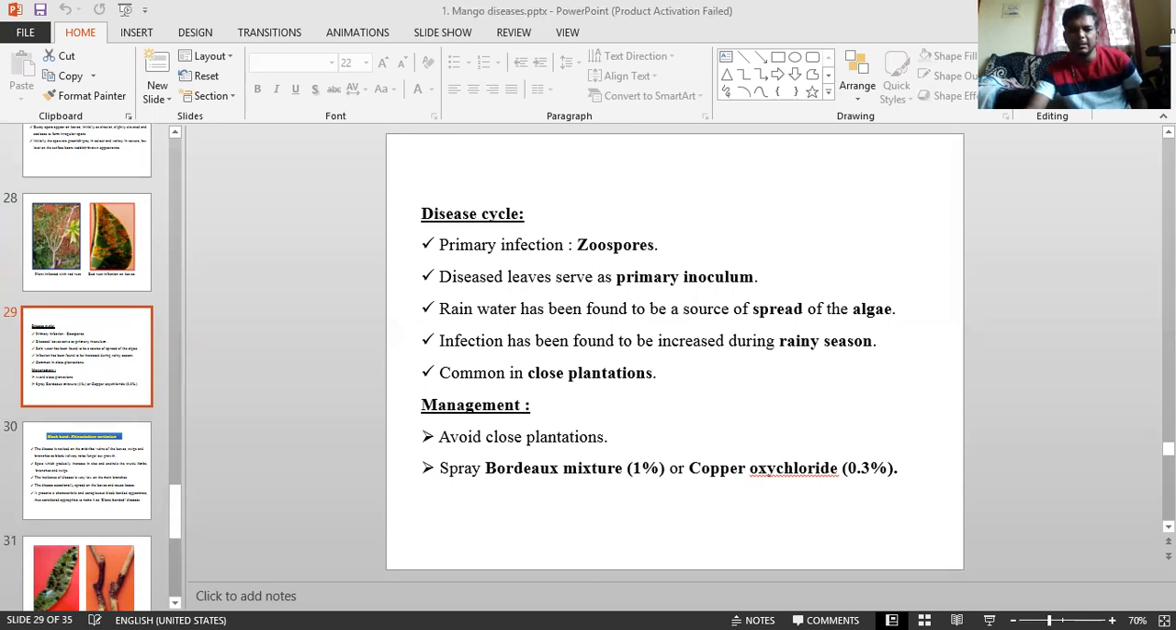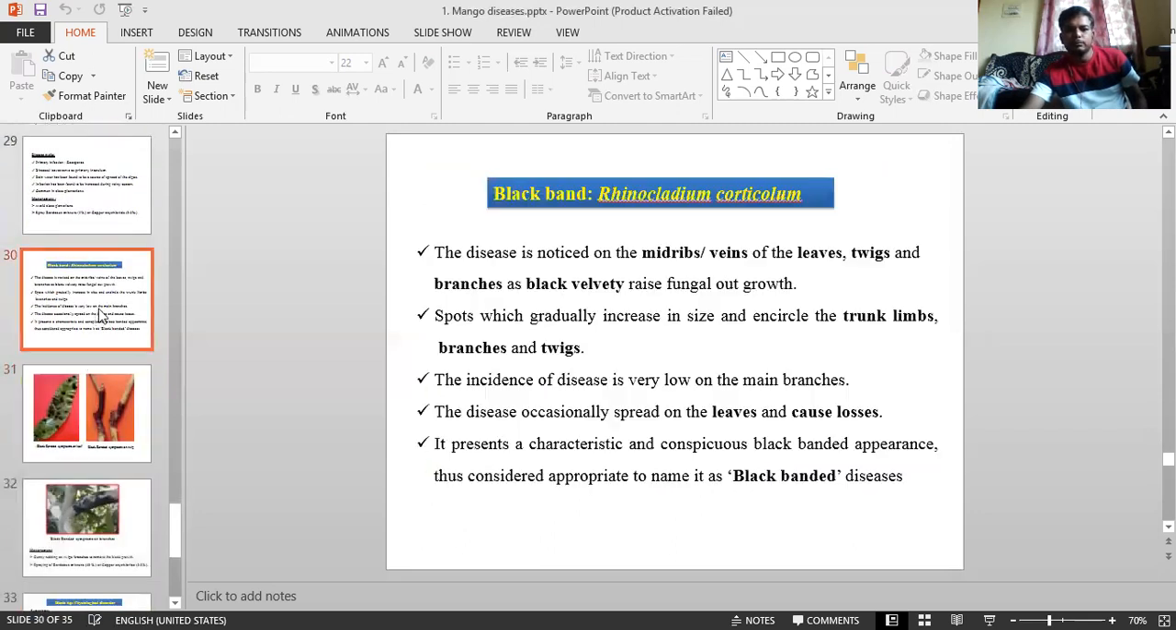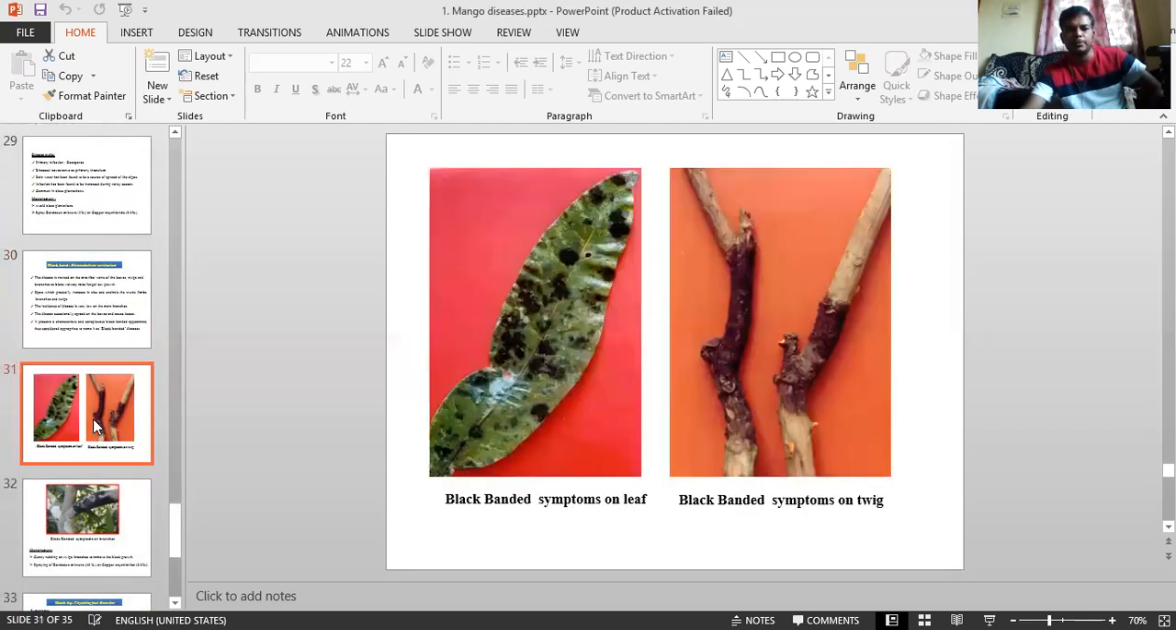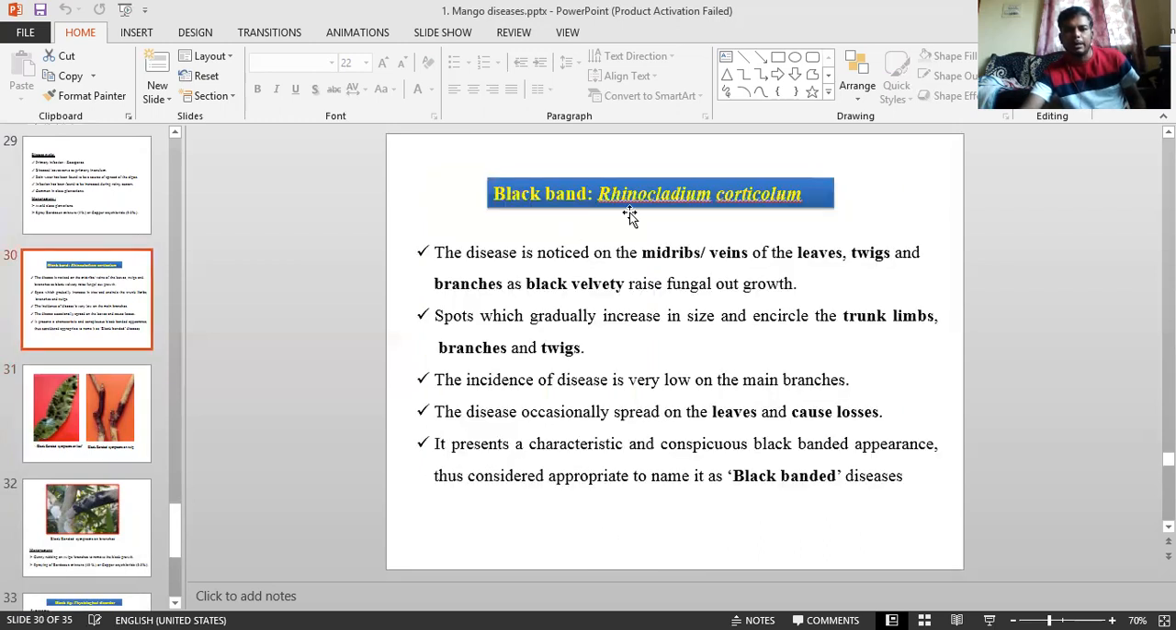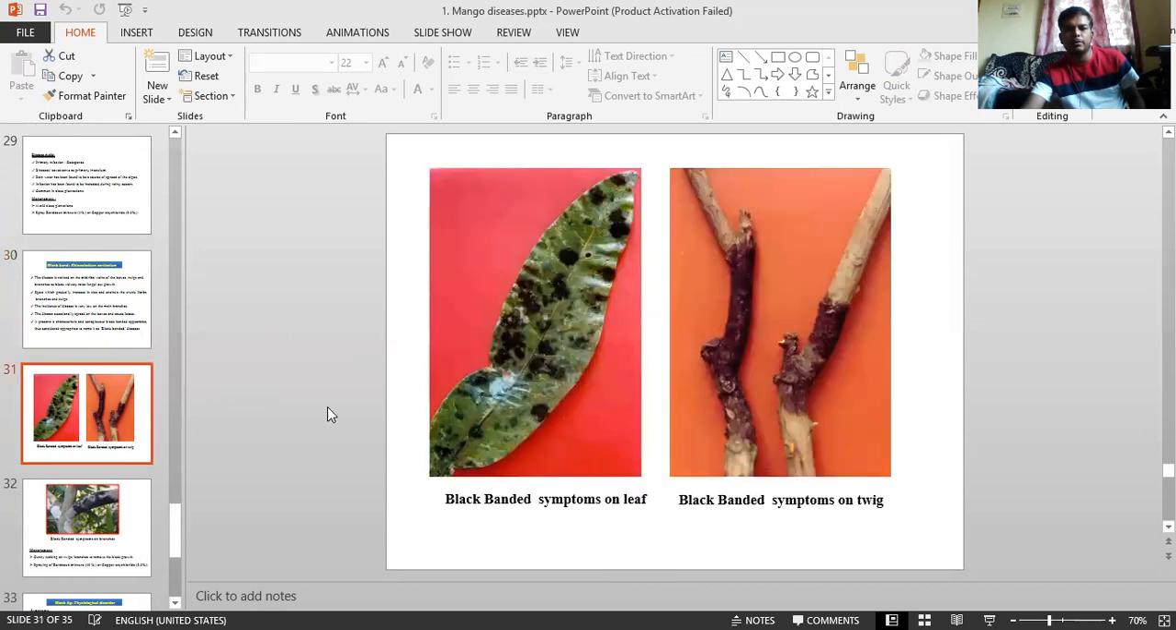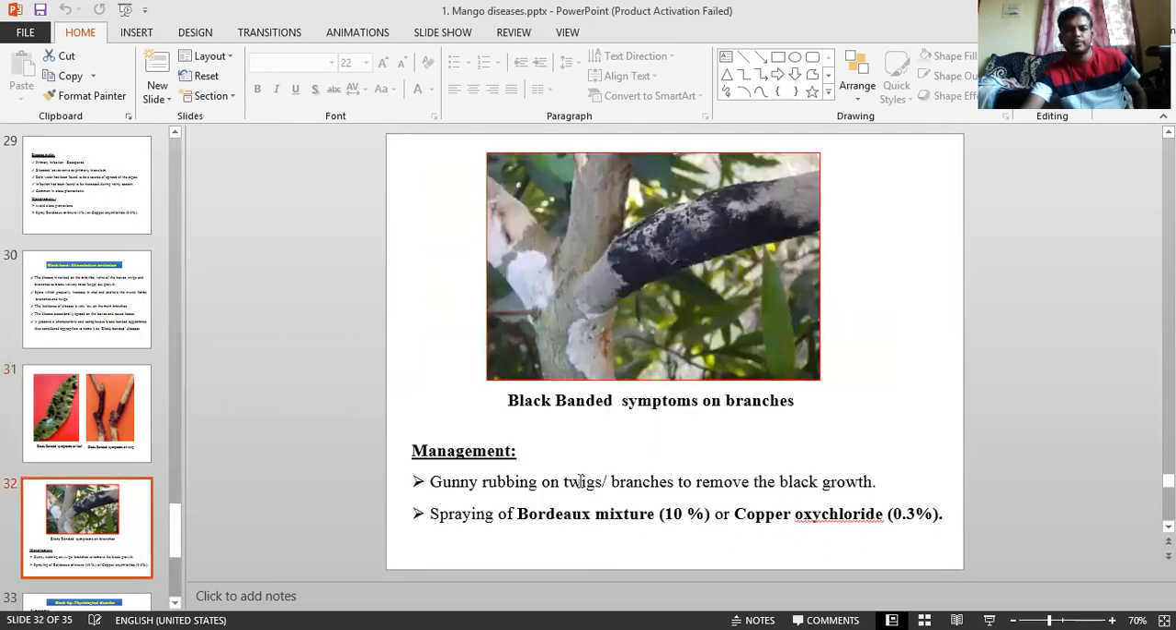Okay, Loranthus, we can do later. First, we can deal with the fungal black band disease. See the symptoms, especially on leaves: black banded symptom on leaves. The pathogen is Rhinocladium corticum, on leaves and especially on the black banded stem, bark or twigs. See here, branches. This is regarding symptoms.